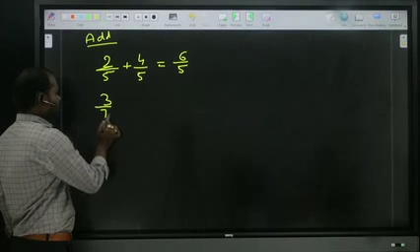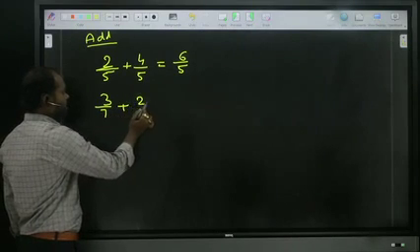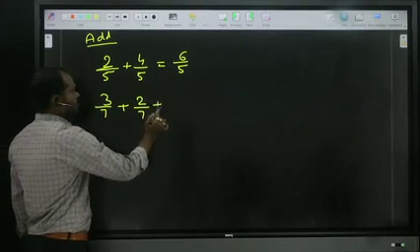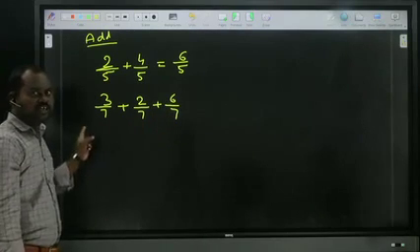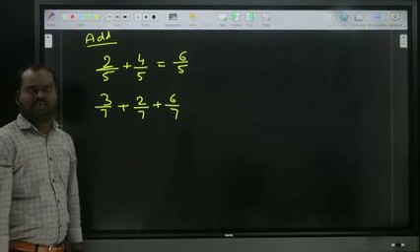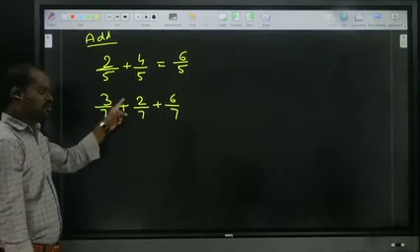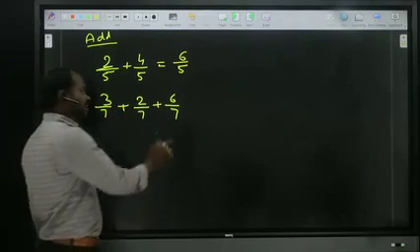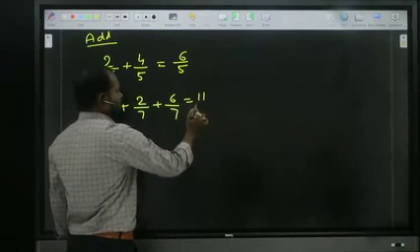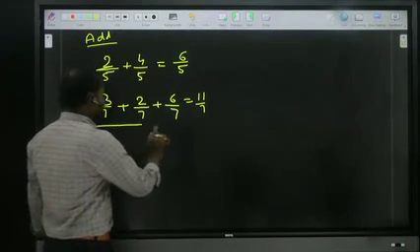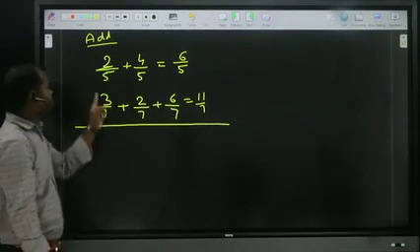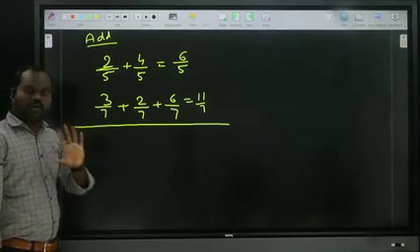Now I will show one more. 3 by 7 plus 2 by 7 plus 6 by 7. If you want to add this, in all the cases the denominators are equal. So add the numerators. What will happen? 3 plus 2, 5. 5 plus 6, 11. So what is the answer? 11 by 7. Right? Is it clear? Now we are moving to the next model. Here we saw in both cases denominators are equal.